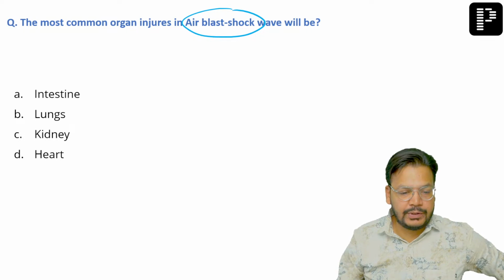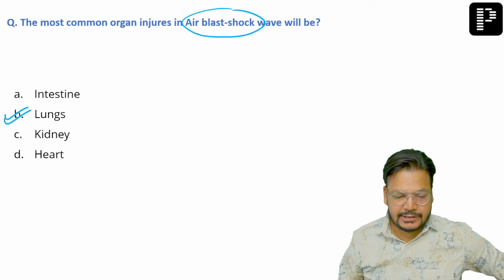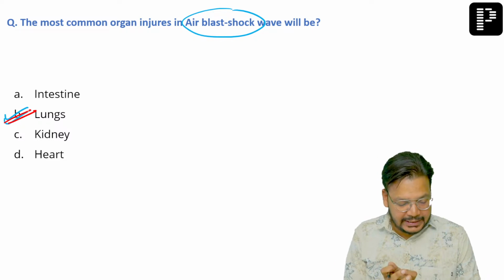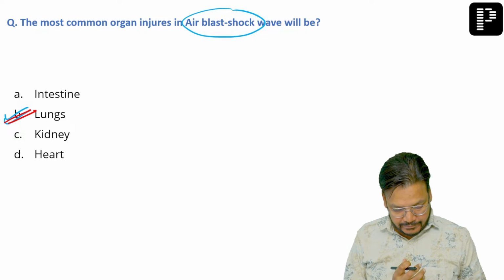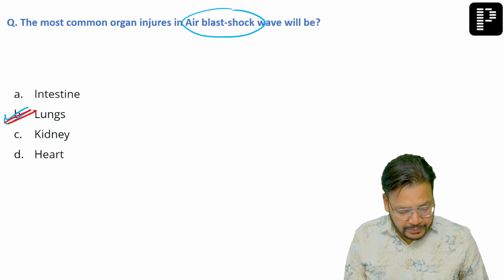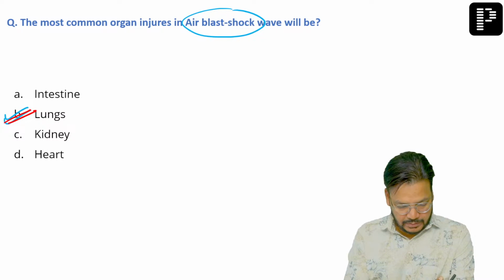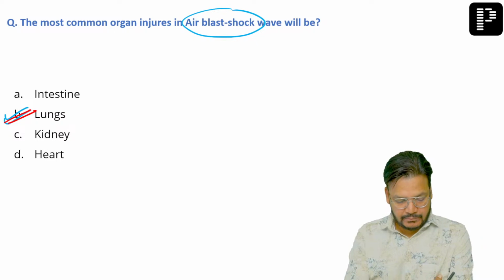Yes, without any doubt, it is lungs. मेरे हिसाब से forensic paper was little bit tricky, but it was easy. अच्छा, इस ऑप्शन में एयर ब्लास्ट वेव में skeletal muscle भी था, you are telling me, है ना? Okay, ये lung हो गया ना?